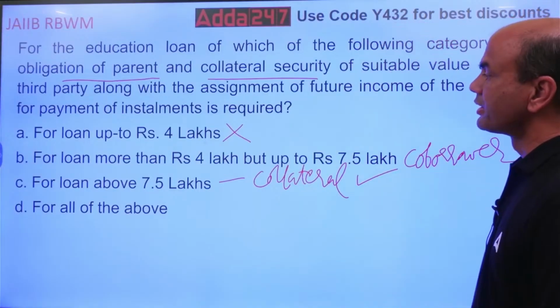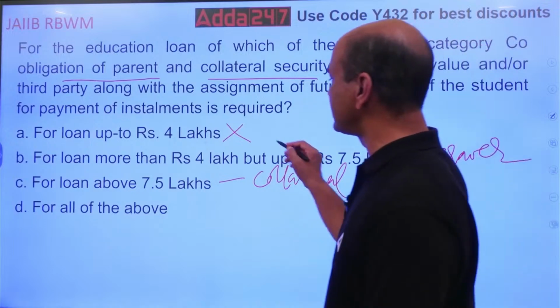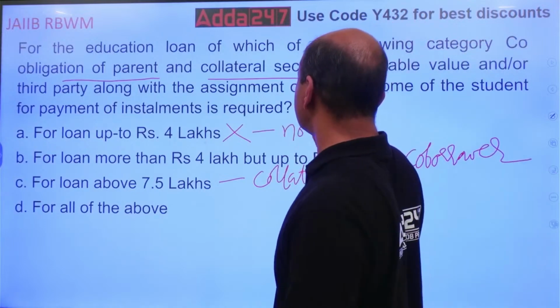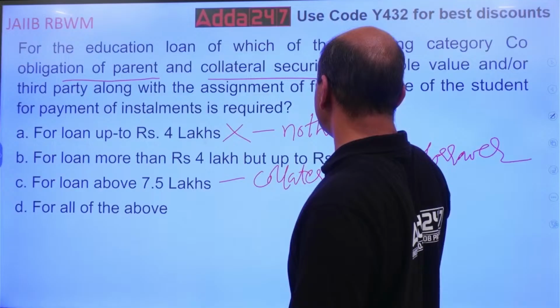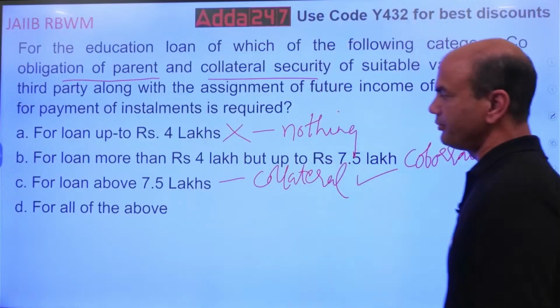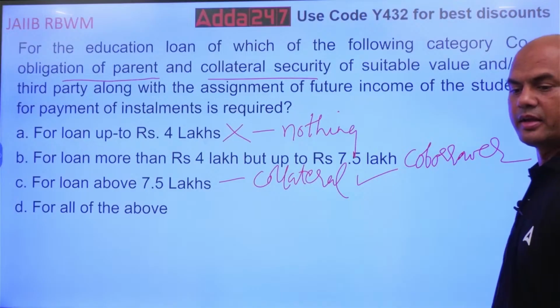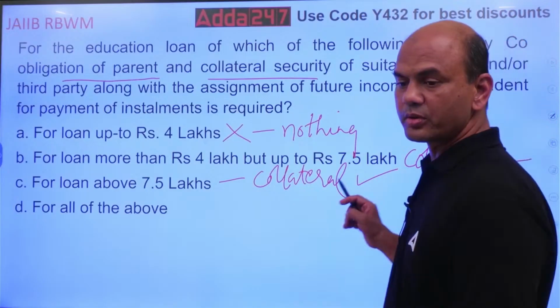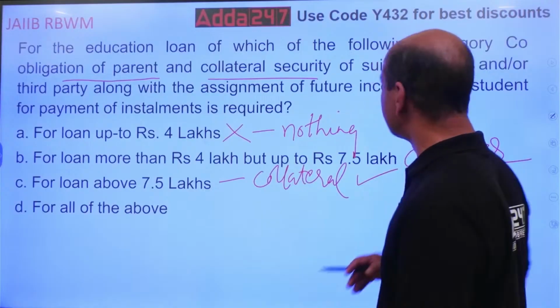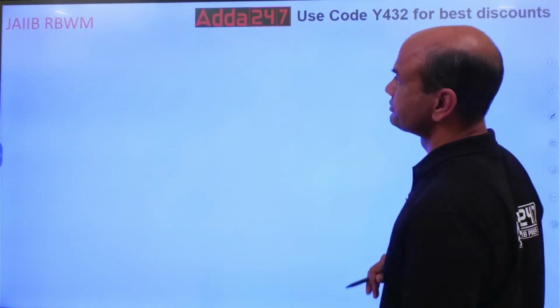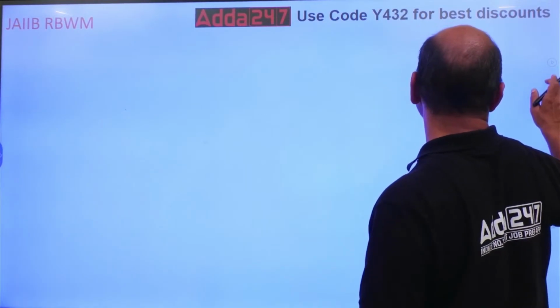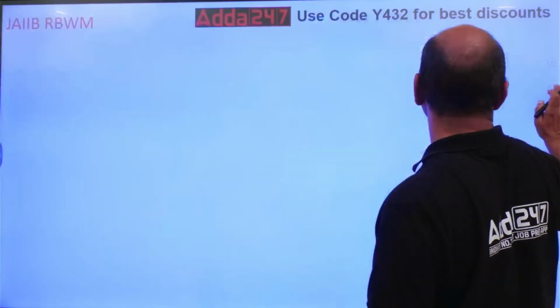Okay? Kindly note this. Up to 4 lakhs, nothing. 4 lakhs to 7.5 lakhs, it is co-borrower. Above 7.5 lakhs, it is co-borrower plus collateral. Okay? Next.